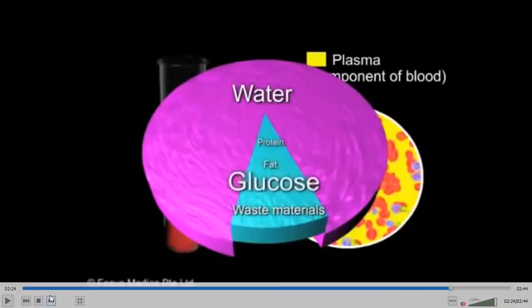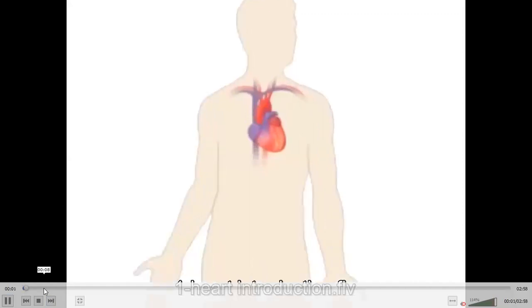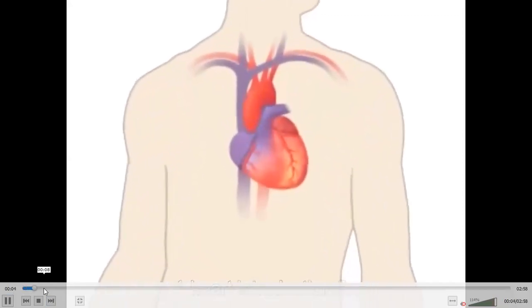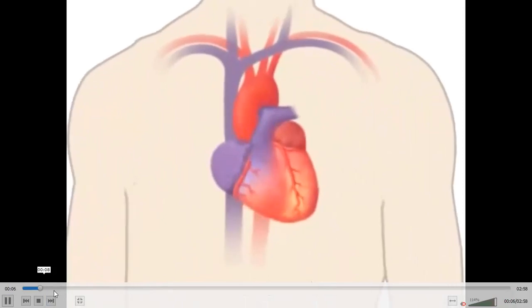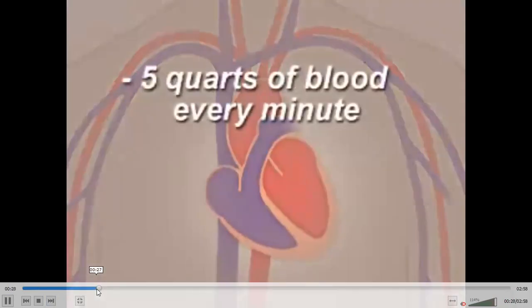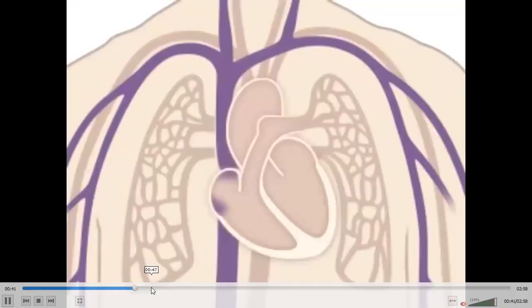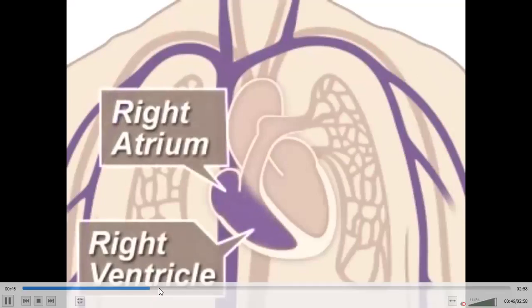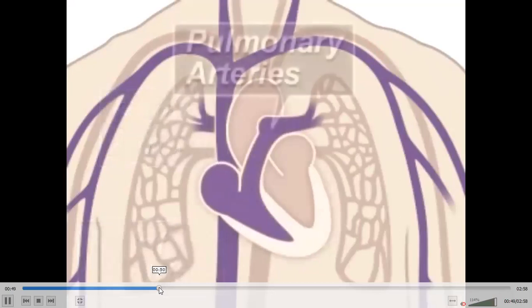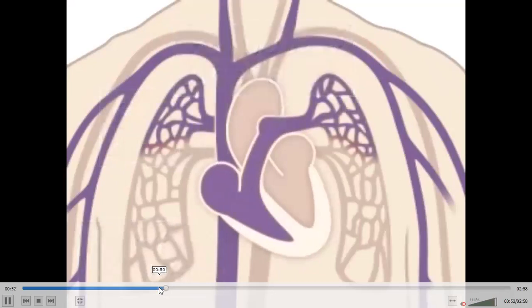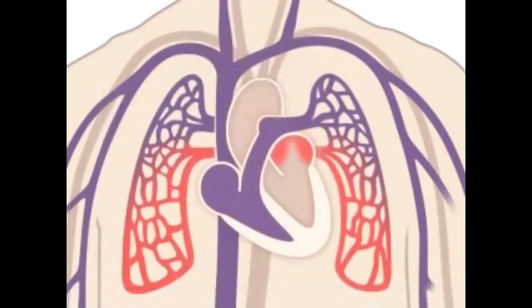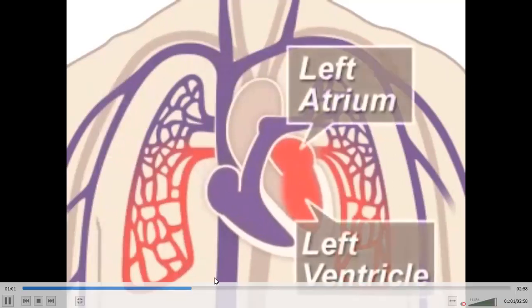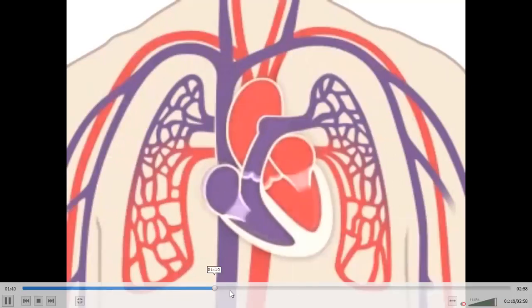Then this one is showing you gambar blood, gambar heart that is carrying your blood, where the heart pumps blood. Here you can see that the blood is being pumped out by your heart. Jantung akan membantu mengepam. Mengepam maksudnya memaksa darah itu bergerak. Macam pump air to make sure that the water is moving. So same goes to your heart. That is very important to make sure that the blood in our body circulates or moves.